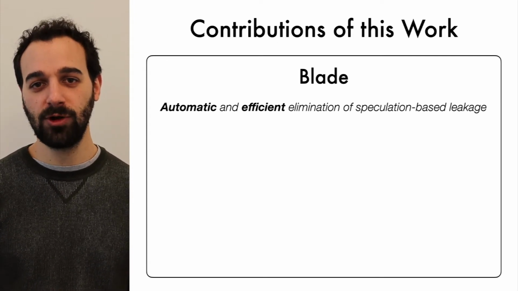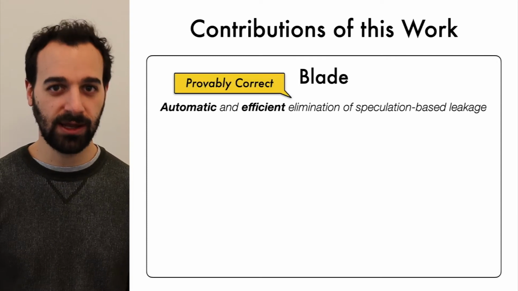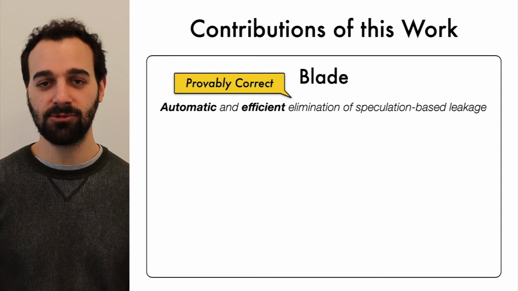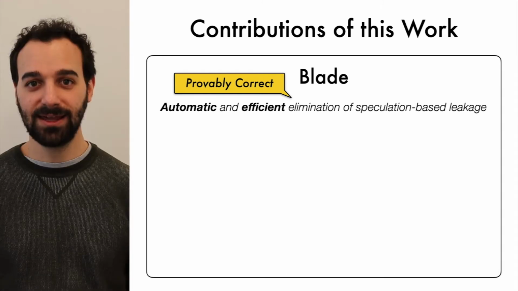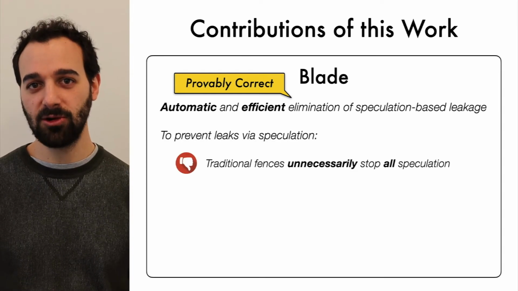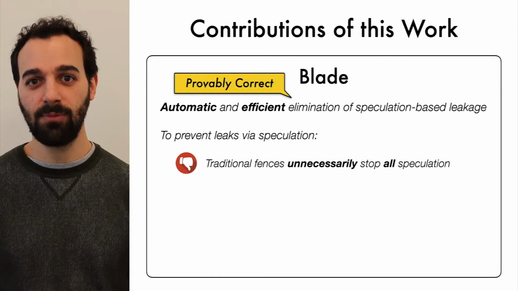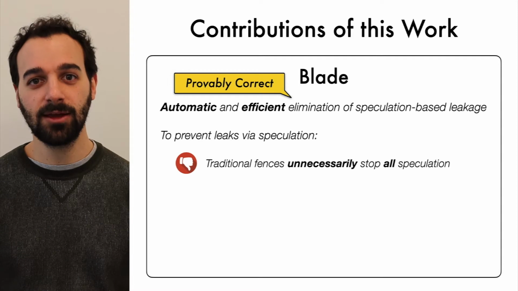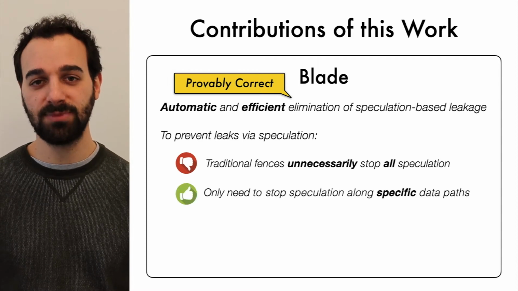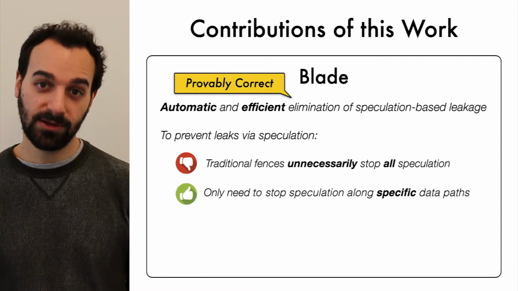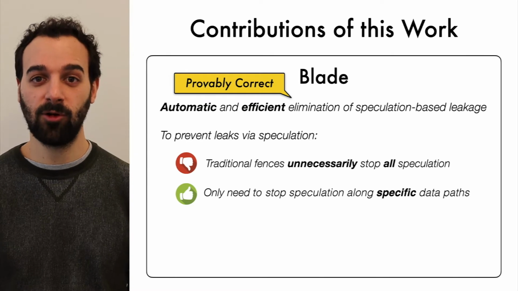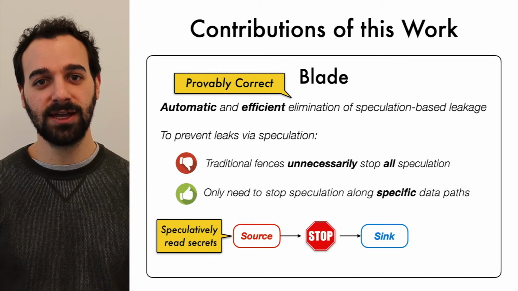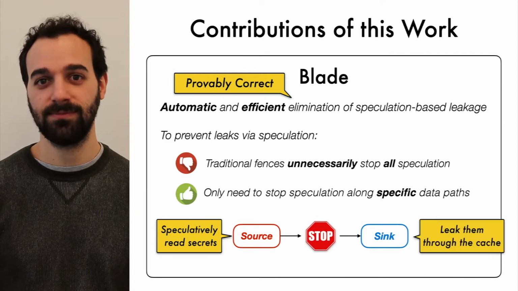Blade is a new, fully automatic approach to provably and efficiently eliminate speculative leaks from constant-time cryptographic code. The key insight of Blade is that to prevent speculative leaks, we don't need to stop all speculation like memory fences do. Instead, we only need to stop speculation along specific data paths. In particular, we only need to cut the data flow from source expressions that speculatively read secrets to sink expressions which leak them through the cache.